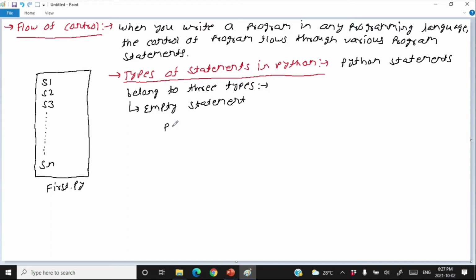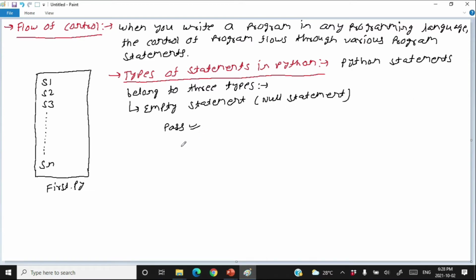You can just write pass for the empty statement. The empty statement is also called null statement. An empty statement is the most simple statement possible in Python. In Python, the pass statement is the empty statement. If you write pass, that means this is the empty statement.